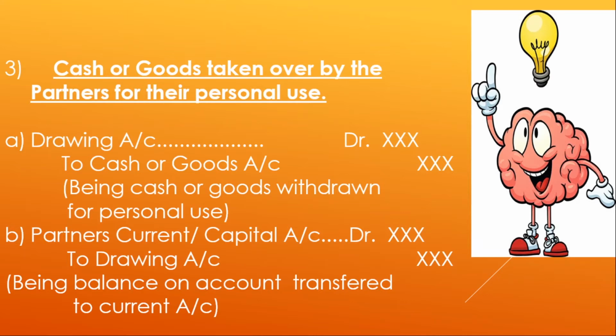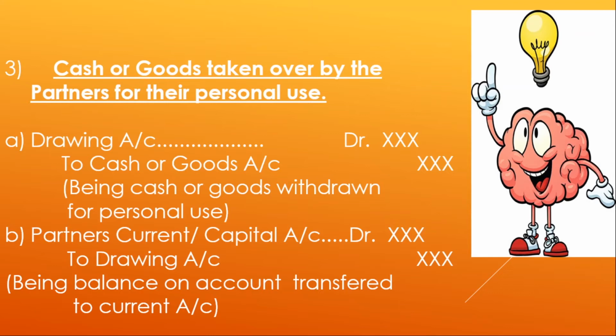Since it has been taken by the partners, the drawings account has been debited, and since it was cash or goods that have been taken out, the cash or goods account has been credited to reduce their balance. Students, remember all assets have a debit balance.